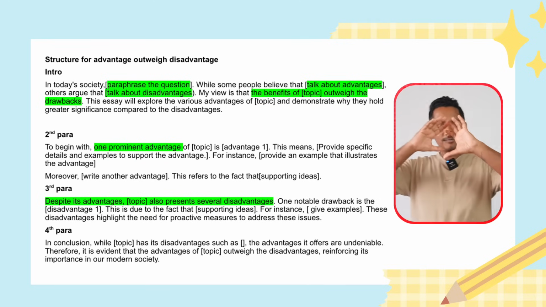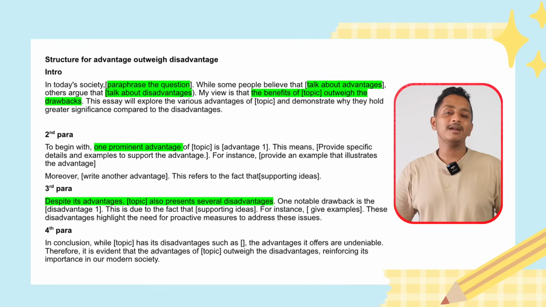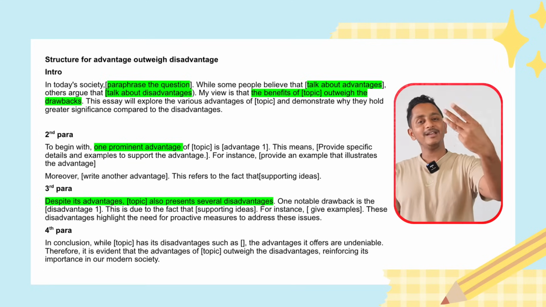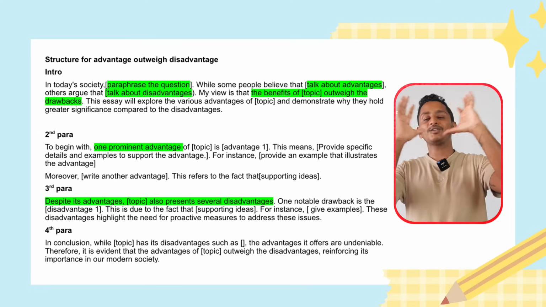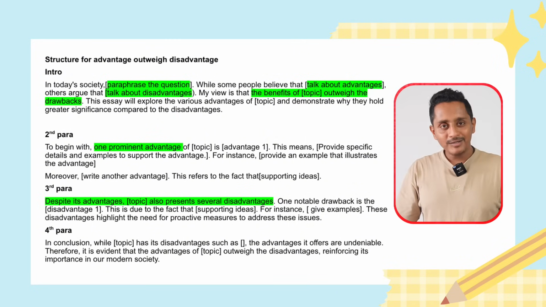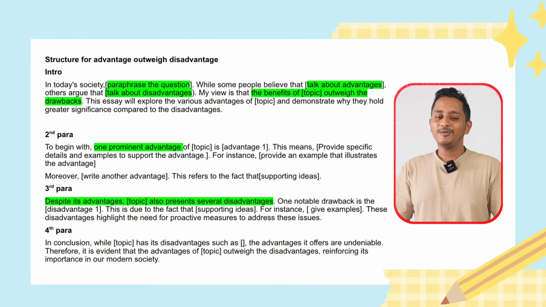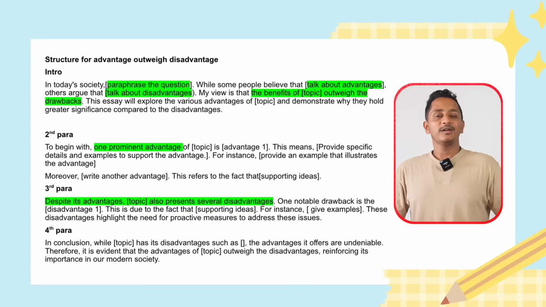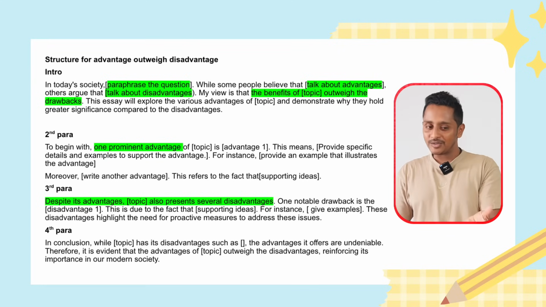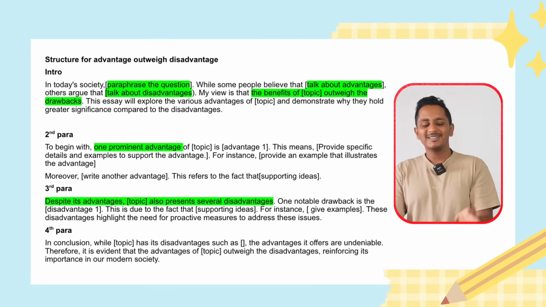See, the internal structure for the second and the third paragraph remains the same. Main idea, supporting idea, example. Main idea, supporting idea, example. But the external structure, the words that you need to start with, depends on the question. If you can write on your own, well and good. If you think you don't want to write on your own and you want the help of a structure, then use this. This is not doing much.